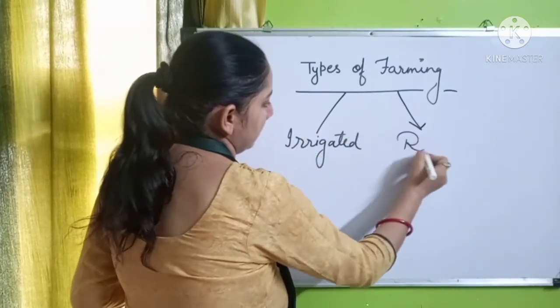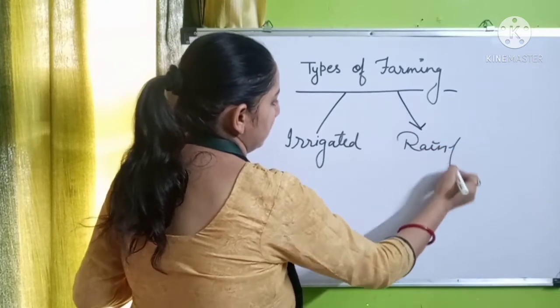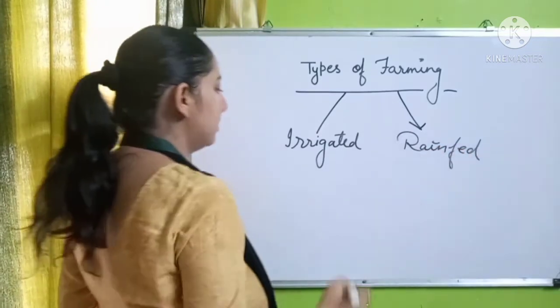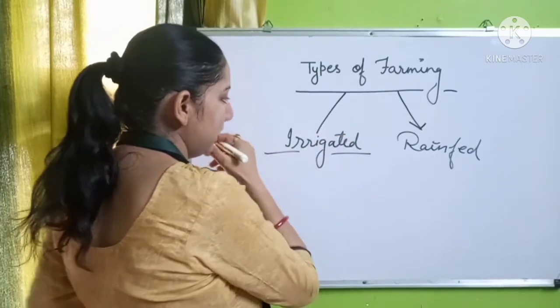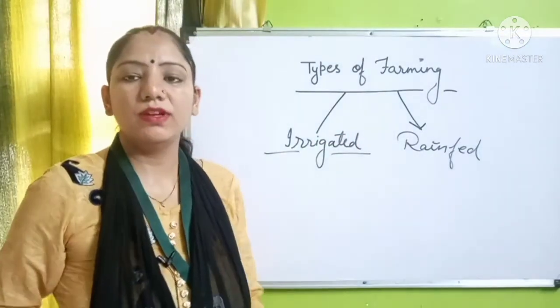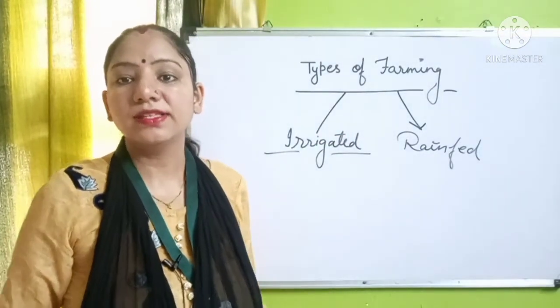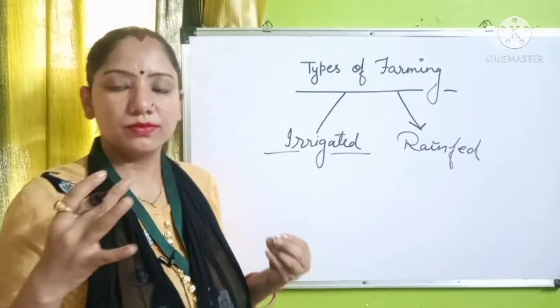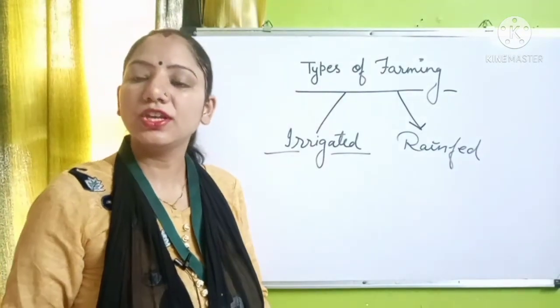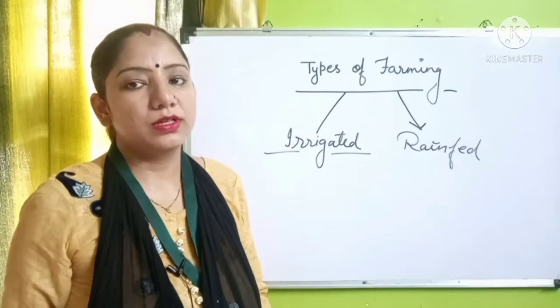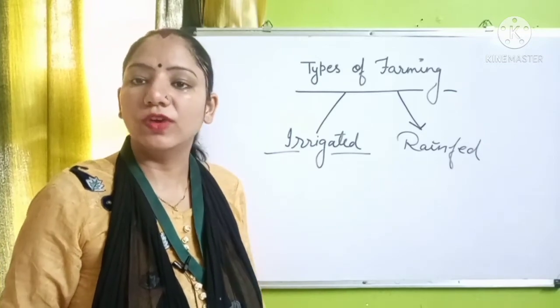Irrigated and rain-fed. Here irrigated means where the rainfall is not available or is very less. In that area, farming is done by the irrigation method through canals and tube wells.